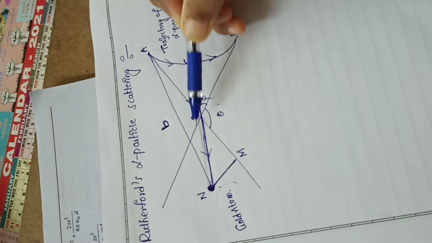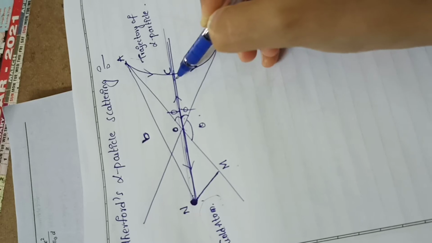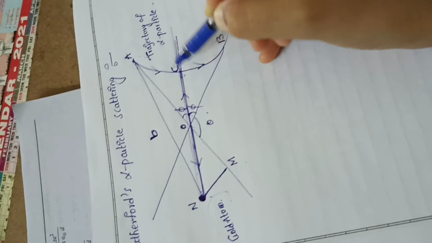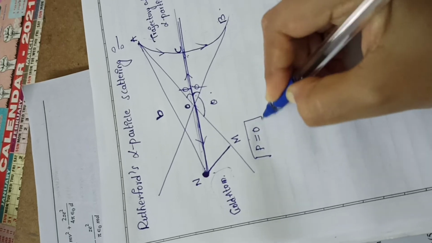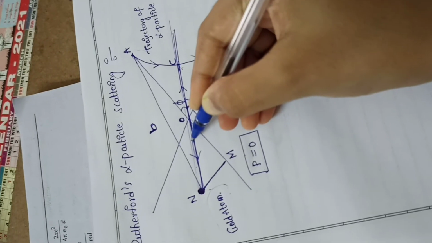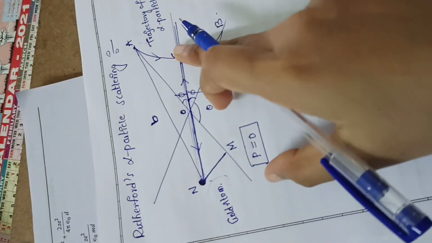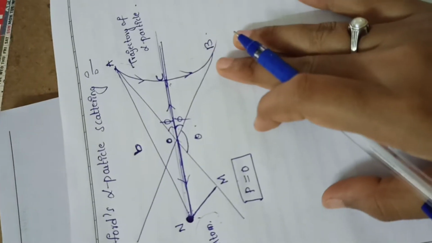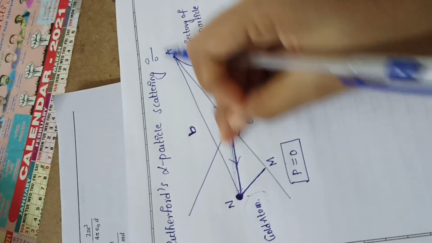Alpha particle entered like this and simply reversed back in this direction only. This condition is called, for example, P equals 0. The alpha particles passing through toward the nucleus reverse back in the same direction, and they will be stopped at a distance B here.